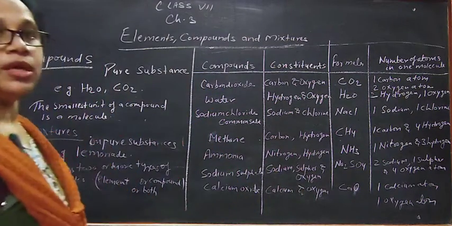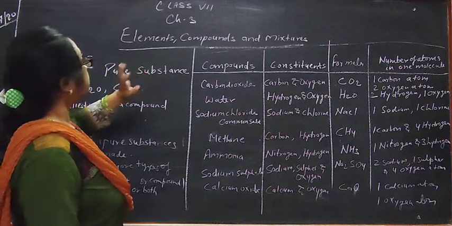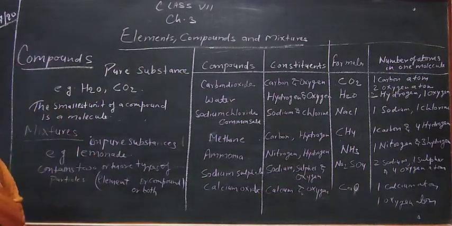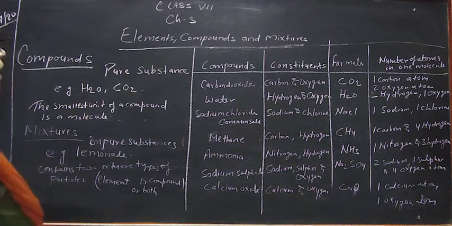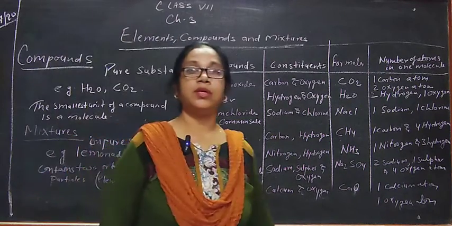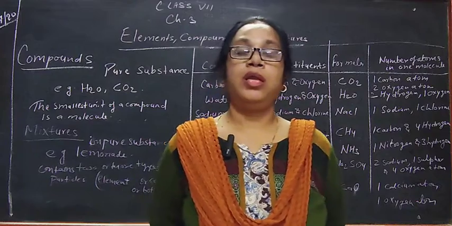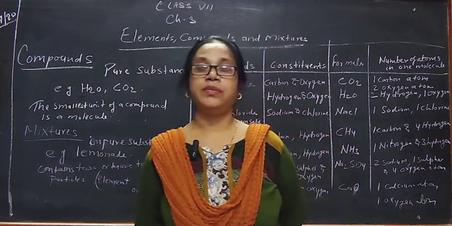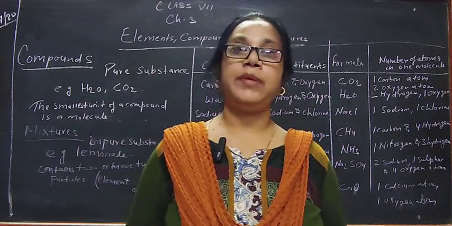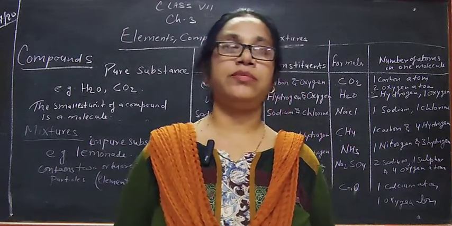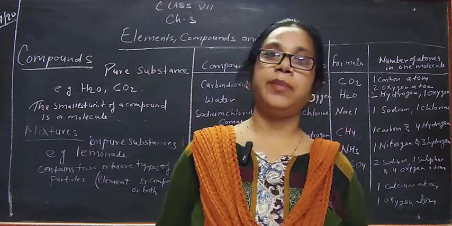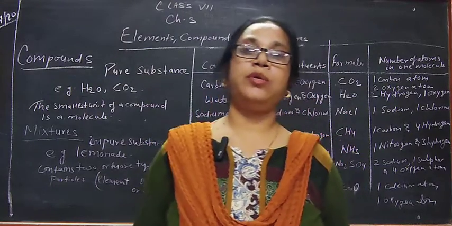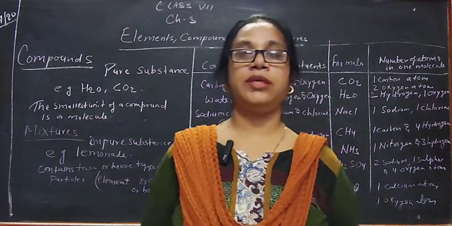Now, today I am going to tell you about elements, compound and mixture. This is your chapter 3. In the previous video, I have told you about elements. Elements are the pure substances and they are represented by symbols. For example, carbon is represented by C, aluminum is represented by Al, nitrogen by N, etc.